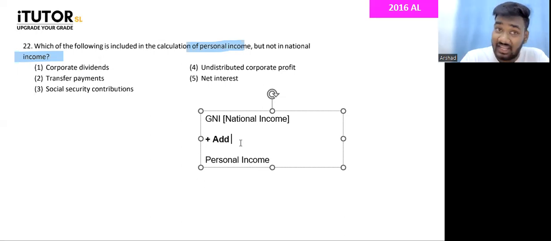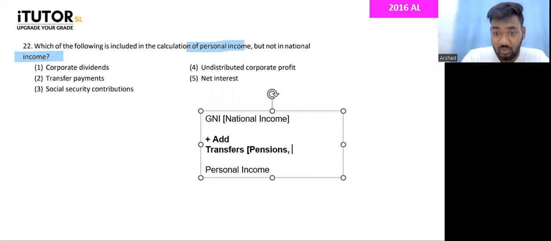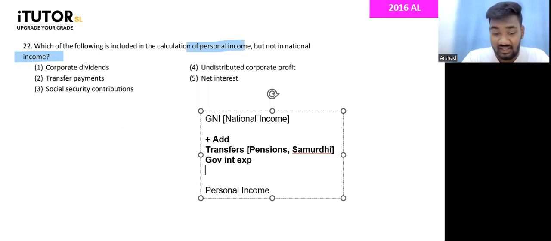If there is something that households are getting, but it is not in national income, you have to add those. Things like what? Things like, let's say, transfers. Transfers like pensions, Samurdhi benefits. Okay, you will have to add those. Then what else? It's not in national income, but households get it. Maybe government interest expenditure, you can add. Net secondary income, you can add, like worker remittances and all. Secondary income, you can add.